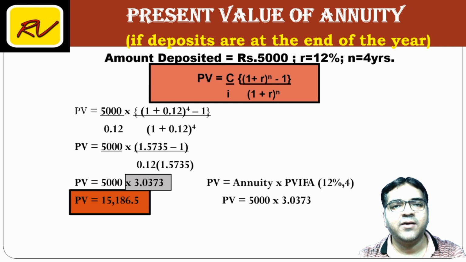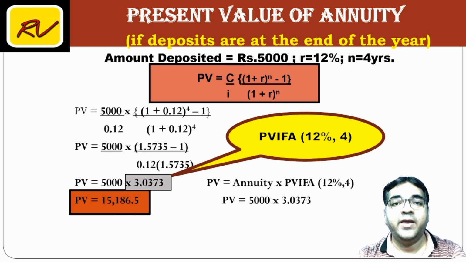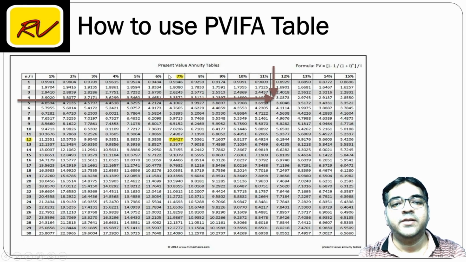Friends, जैसे मैंने समझाया, there are ready tables available wherein within seconds you can calculate. These tables are known as present value interest factor of annuity, PVIFA table. 12% ये कॉलम देखना है for 4 years. Directly you will get this value, and 5,000 was our constant amount. If you multiply by this time value, you get directly the present value of all payments.